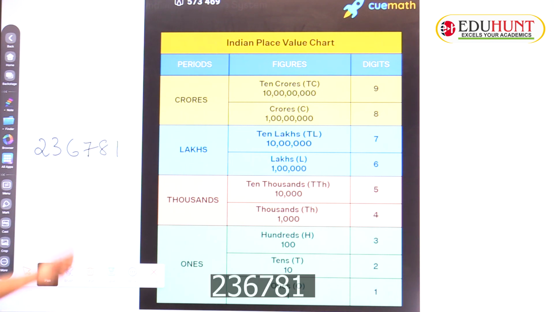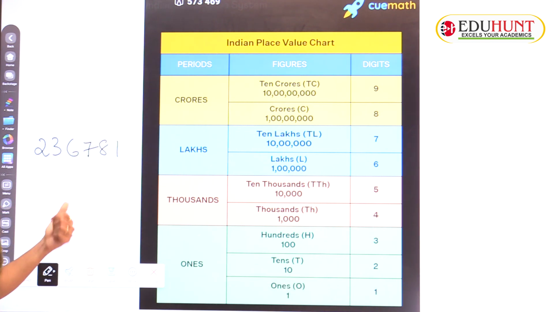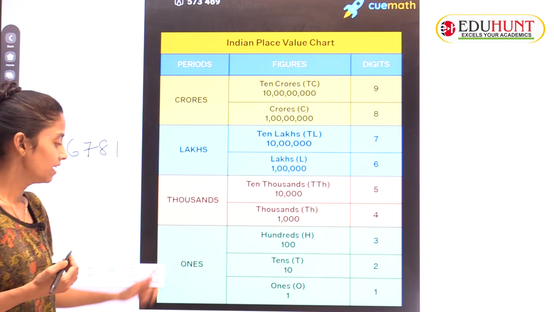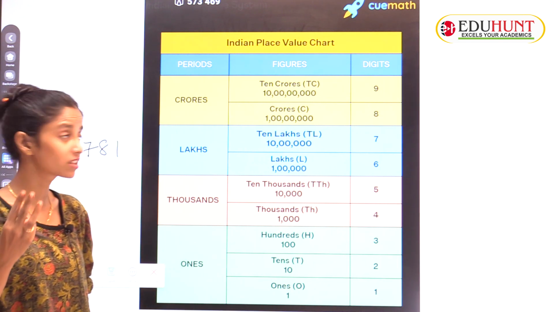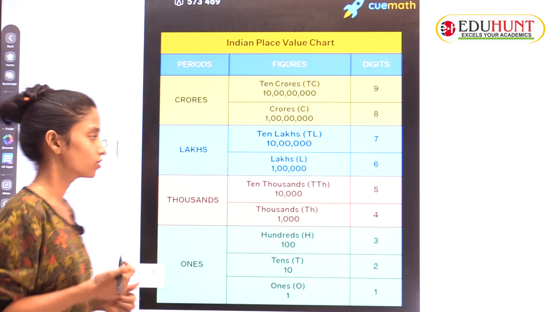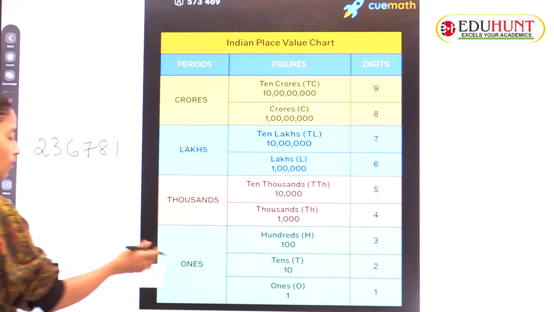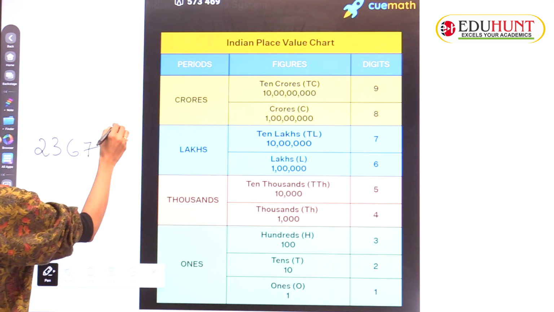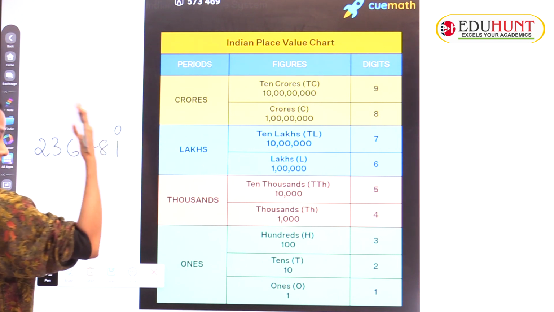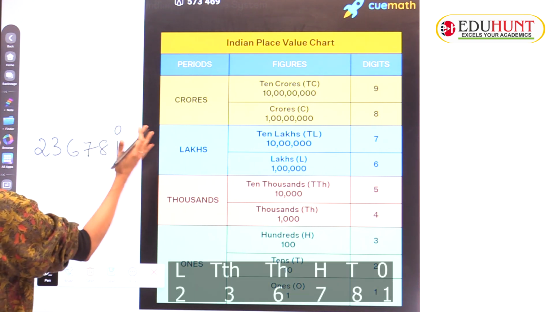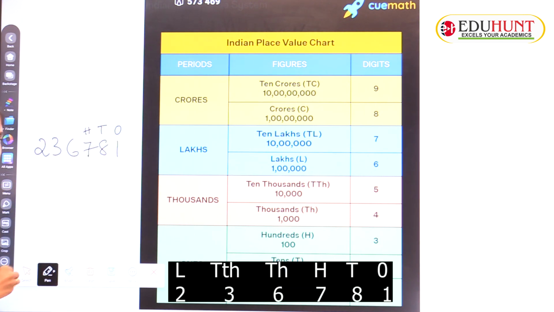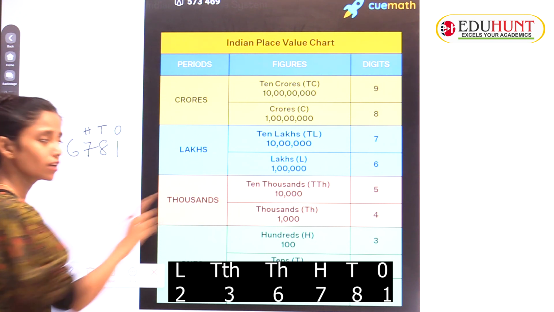Now, by using the Indian system, I'm taking the place values. What I said to you, once again we'll see. In the ones period we have three figures: ones, tens, hundreds. This is very important. The first one is ones, the extreme right. Right means you see your right hand side and write it. Ones, tens, hundreds. After that, in the thousands, how many parts are there?